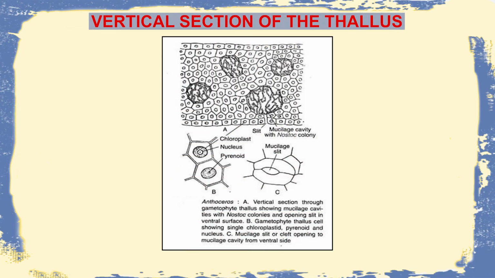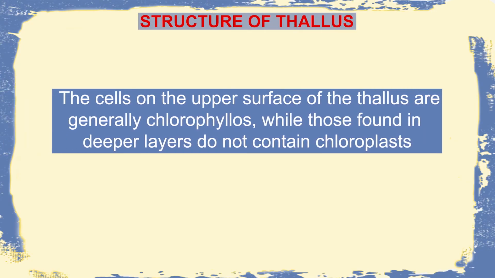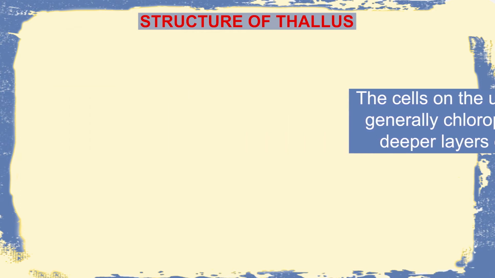On seeing the further sections of the thallus, it has been seen that within these mucilaginous cavities there is presence of certain mucilaginous hairs which are laden with mucilage, and also there is presence of chloroplasts followed by certain pyrenoids. And on seeing the structure of the thallus in detail, it has been found that the cells of the upper surface of the thallus are generally chlorophyllous, while those found in the deeper layers of the thallus do not contain any chloroplasts.